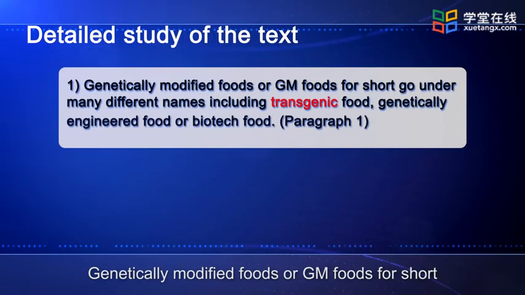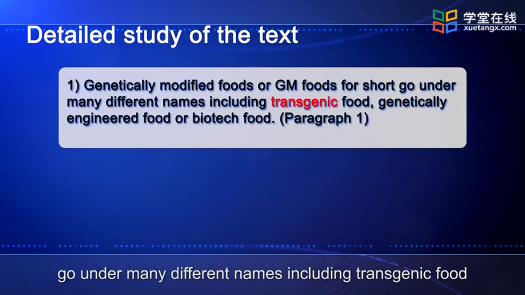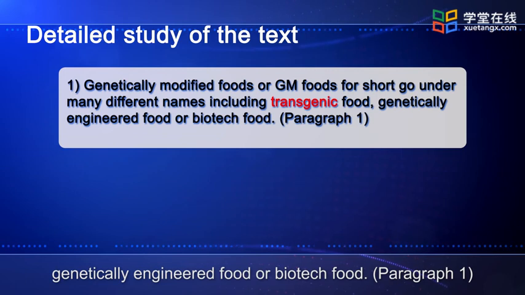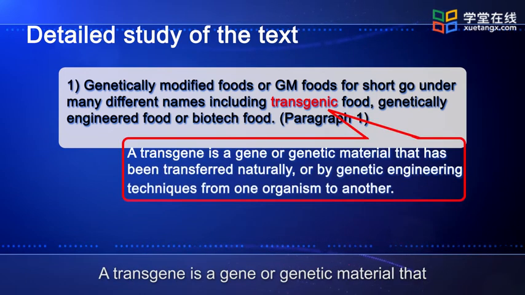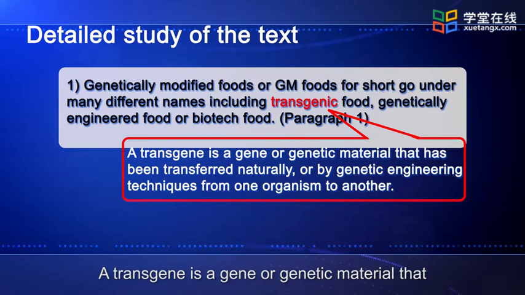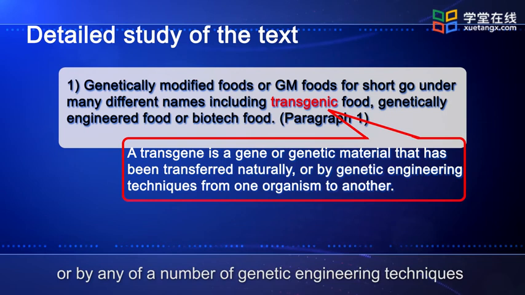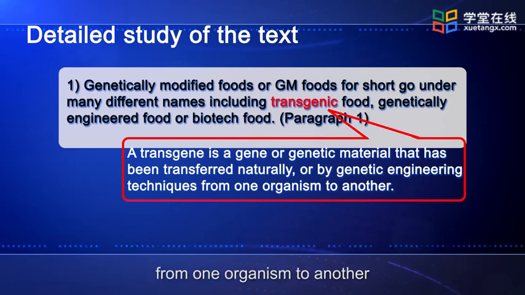Genetically modified food, or GM food for short, goes under many different names, including transgenic food, genetically engineered food, or biotech food. A transgene is a gene or genetic material that has been transferred naturally or by genetic engineering techniques from one organism to another.